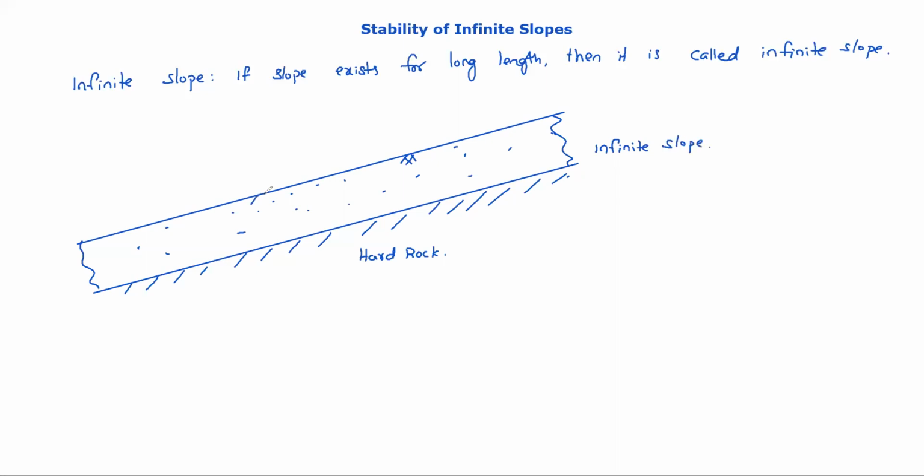So we need to check the factor of safety. If the factor of safety is less, that means it is about to slide, so we need to take care of that and stabilize it. Stabilization means by giving some reinforcement, some geofiber kind of reinforcement, we can stabilize the slope. So we'll see the cases. First, suppose the dry case. Dry case means no water table, nothing.